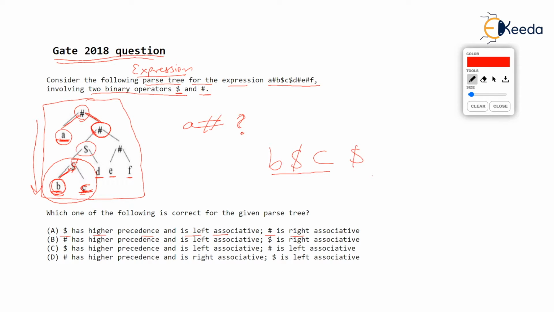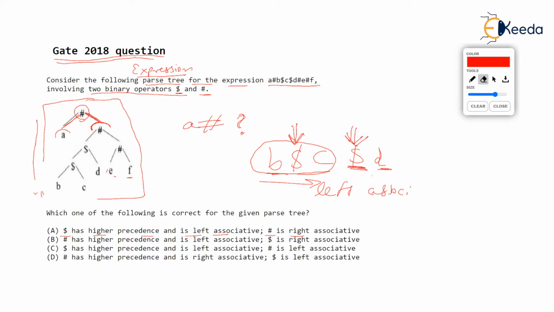Observe the dollar which I am encircling with D. So D is the another operand. Now you tell me, two dollars back to back here, isn't it? In my expression, two dollars are there back to back. Which dollar did you operate first? You did B dollar C first, isn't it? Yes, you did this B dollar C first. And then you operated the next dollar with D. So surely dollar is left associative. This is my way of checking it. And believe me, I get it very fast by reading the tree like that.